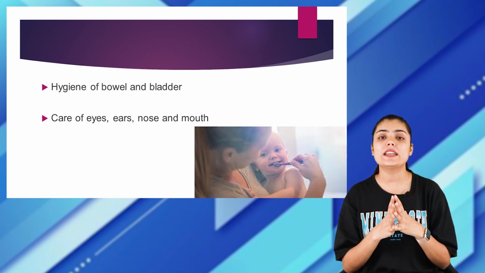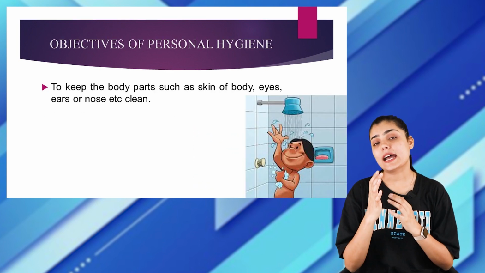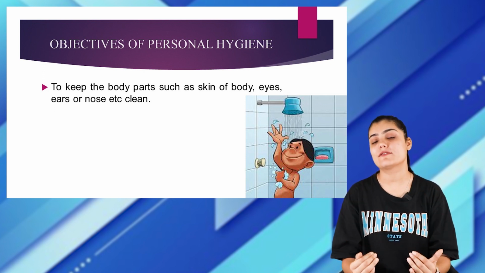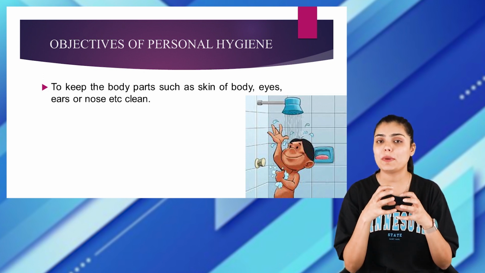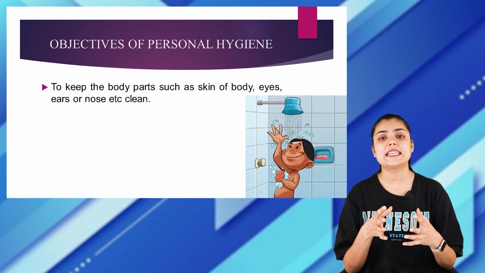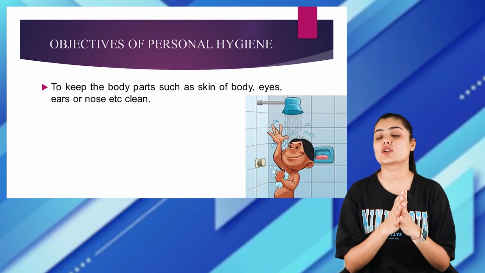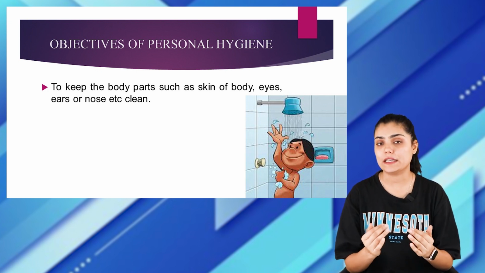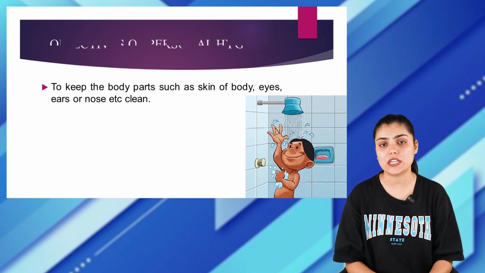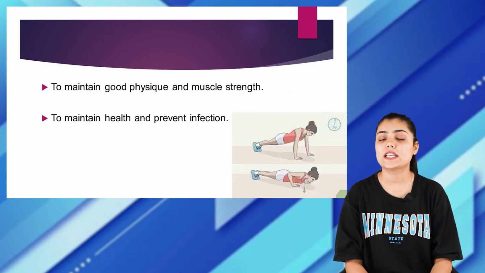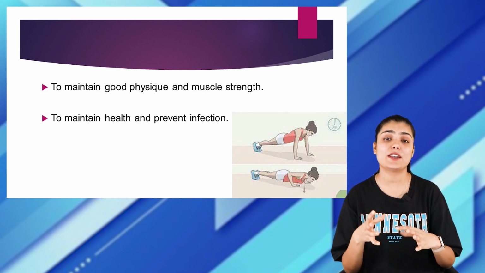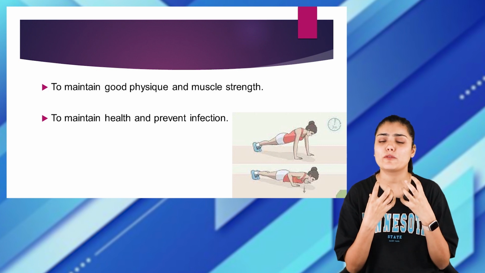Now let us understand the objective of personal hygiene. Why do we have to maintain personal hygiene? What is the major objective? The very first objective is to keep our body clean, right? In order to keep ourselves clean, we need to maintain personal hygiene. The second objective of personal hygiene is to maintain physical strength in human beings. As I said, when personal hygiene is not maintained, we feel sick, right?